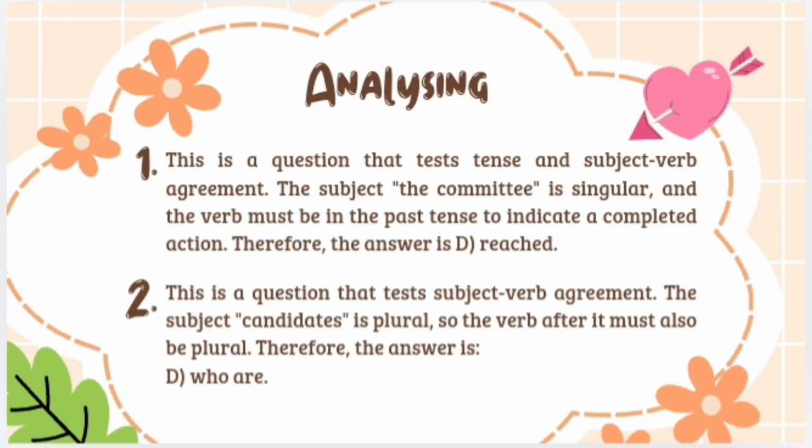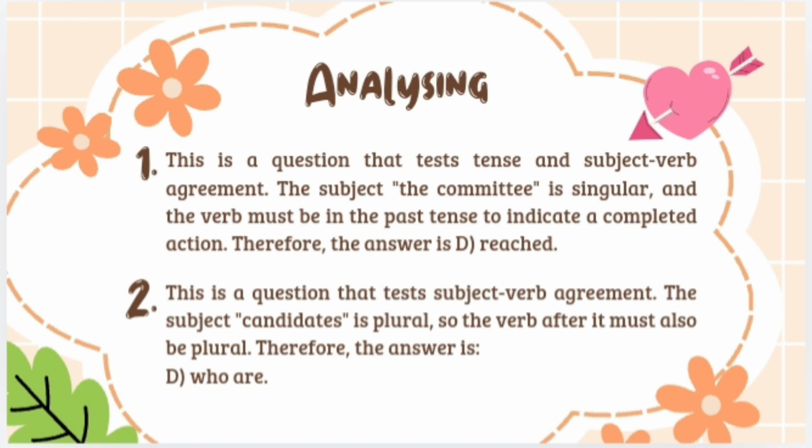And then analyzing the questions. For the first, this is a question that tests tense and subject-verb agreement. The subject, the committee, is singular, and the verb must be in the past tense to indicate a completed action. Therefore, the answer is D. Reached.